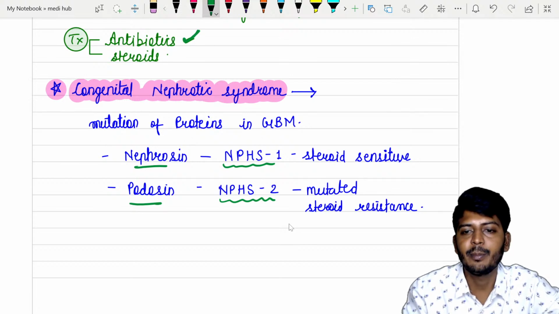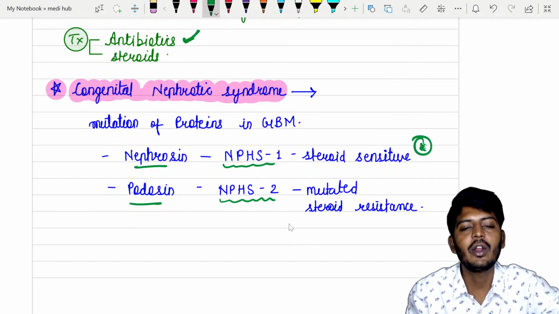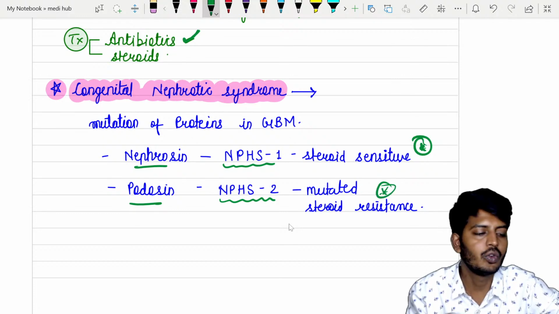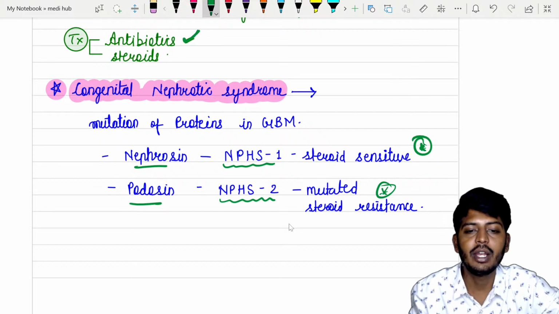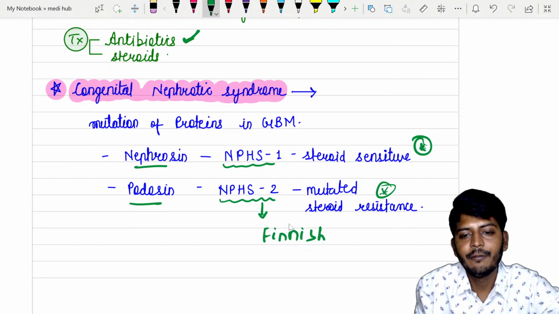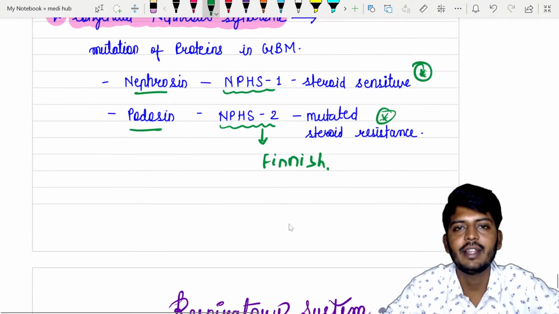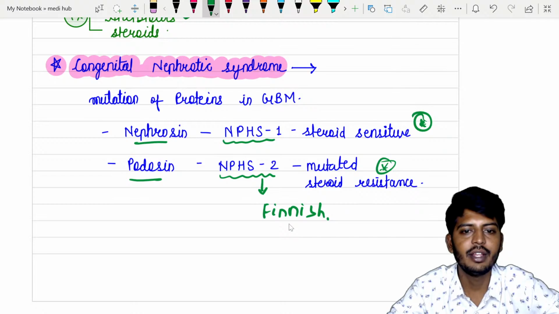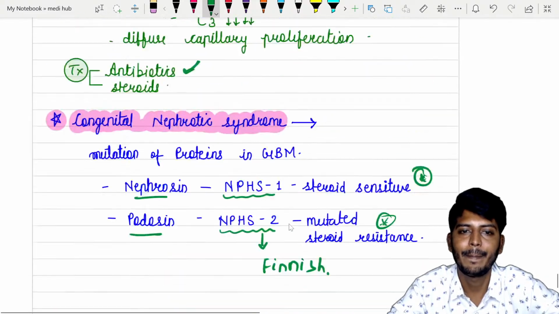If it is NPHS1, then it is steroid resistant, it cannot be treated with steroids. But NPHS2 mutation, it is steroid sensitive. This is also called Finnish type. They call it Finnish type glomerulonephritis, also basket type glomerulonephritis.